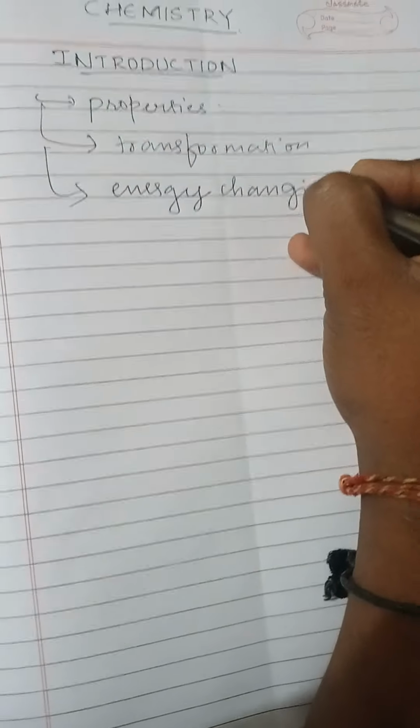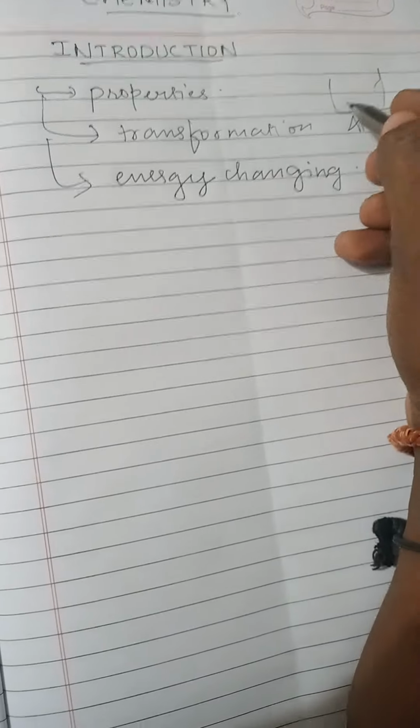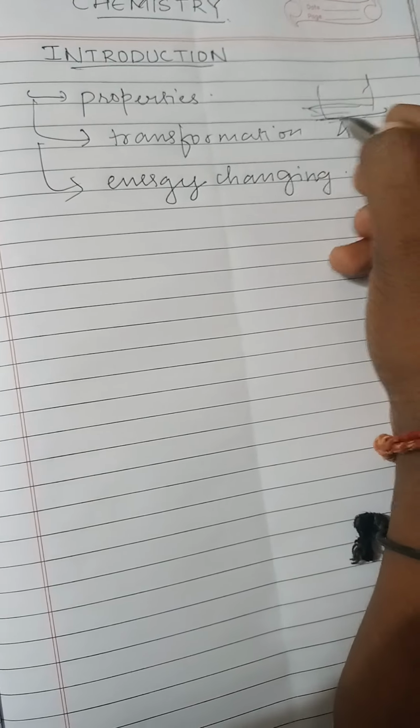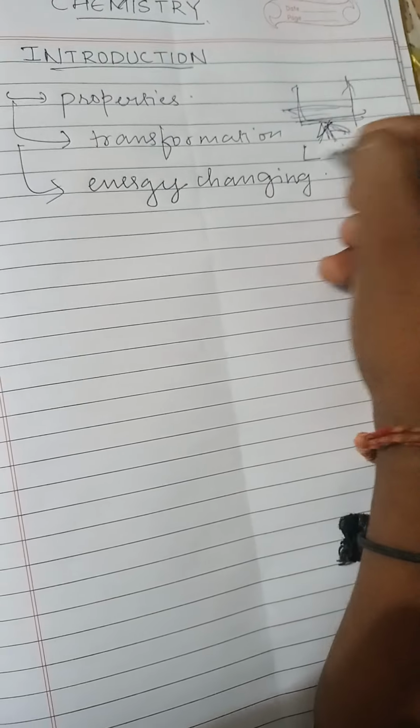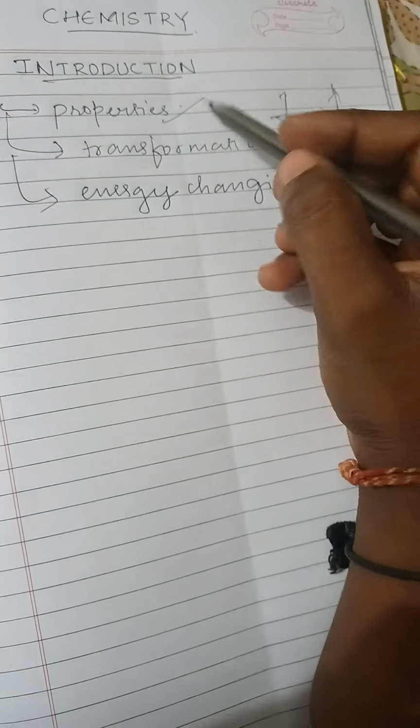What is this, any system? For example, we are taking any reaction. If we are boiling any water or any chemical compound or substance, then all these changes take place in that. We take a container with 50 ml of water and heat it, so it gets transformed. Mainly, liquid gets converted into gas, and its properties change.